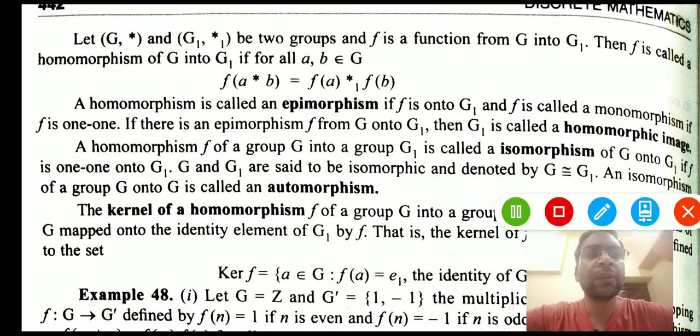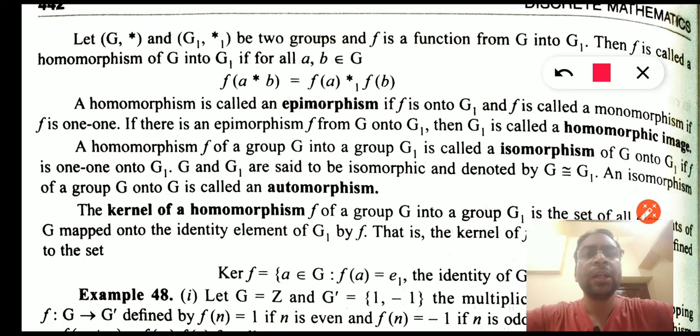So let's start with the homomorphism. Let G and G1 be two groups and f is a function that is defined from G to G1. Then this function f will be termed as the homomorphism whenever it satisfies the condition for any two elements a, b that reside in G. And basically this definition will be true for all elements a, b that are in G.